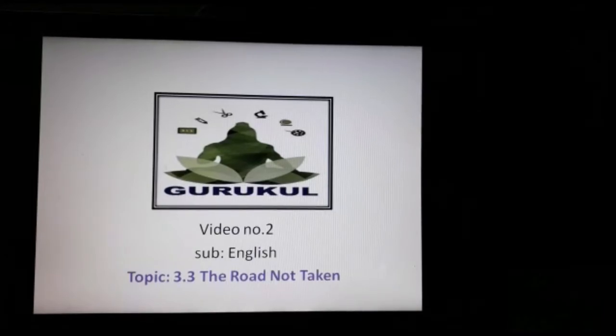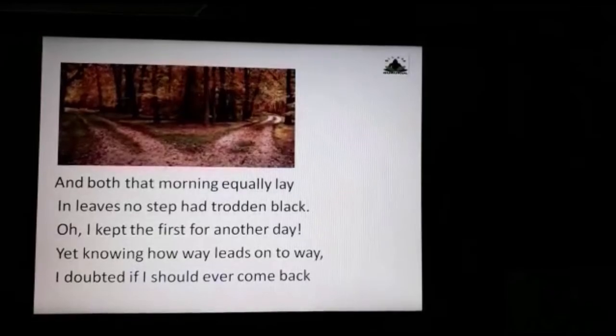Yes, class, let's continue with our poem and see where the road had led the poet. "And both that morning equally lay in leaves no step had trodden black. Oh, I kept the first for another day, yet knowing how way leads on to way, I doubted if I should ever come back."